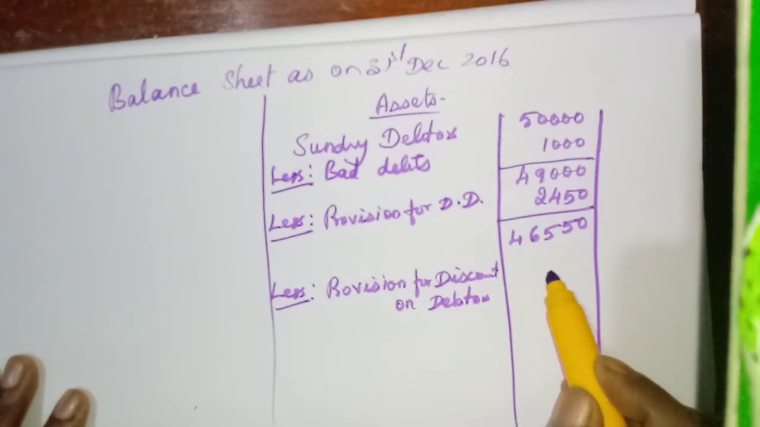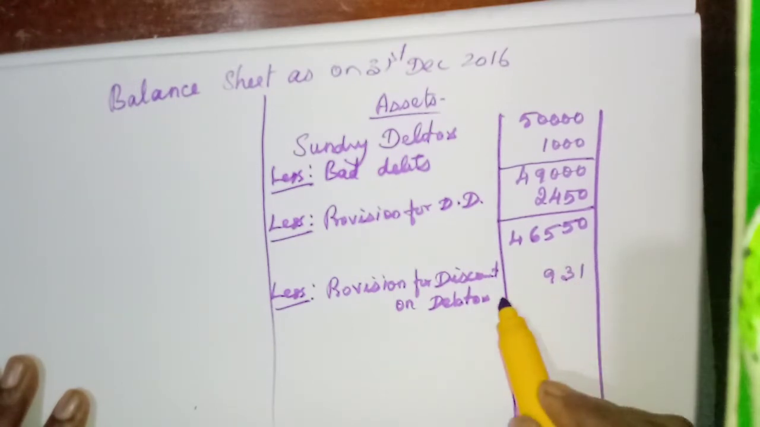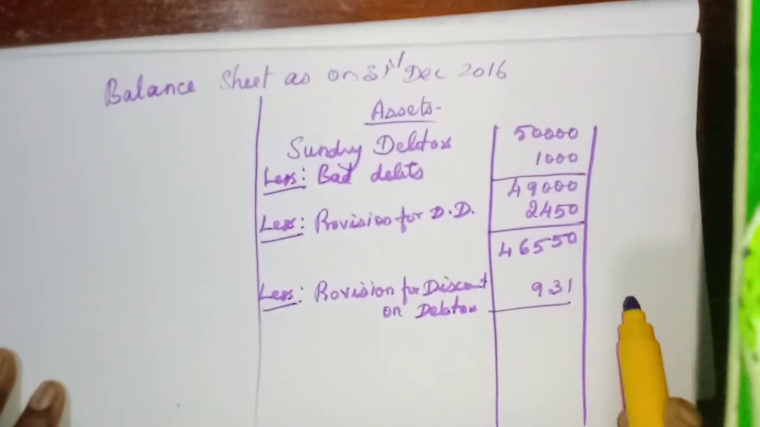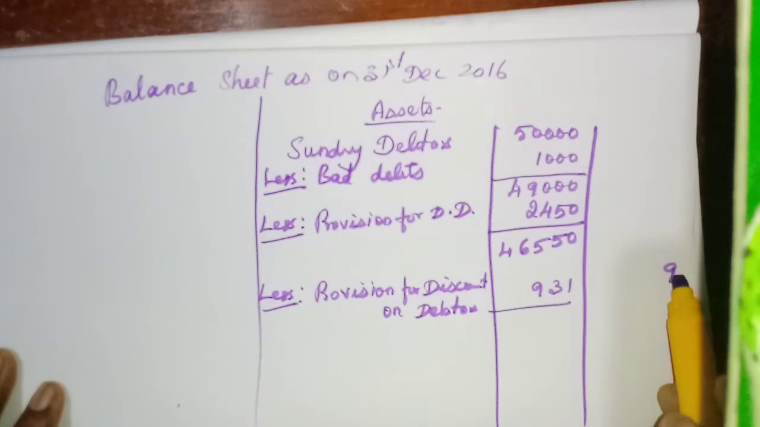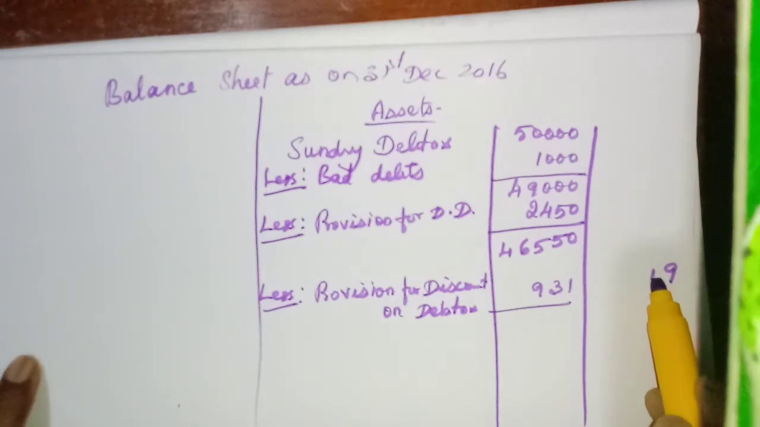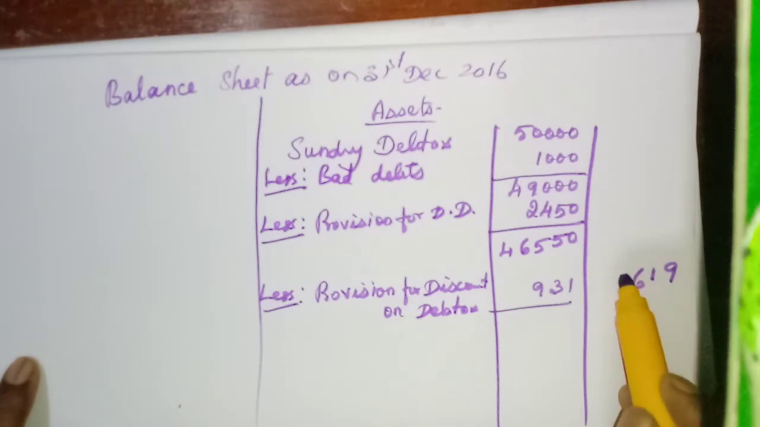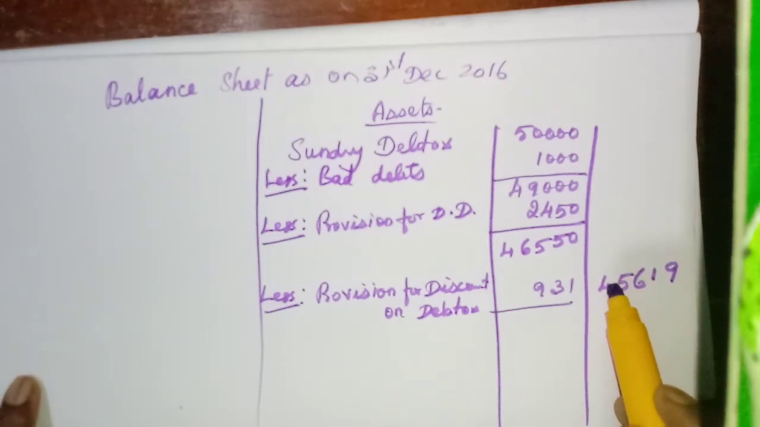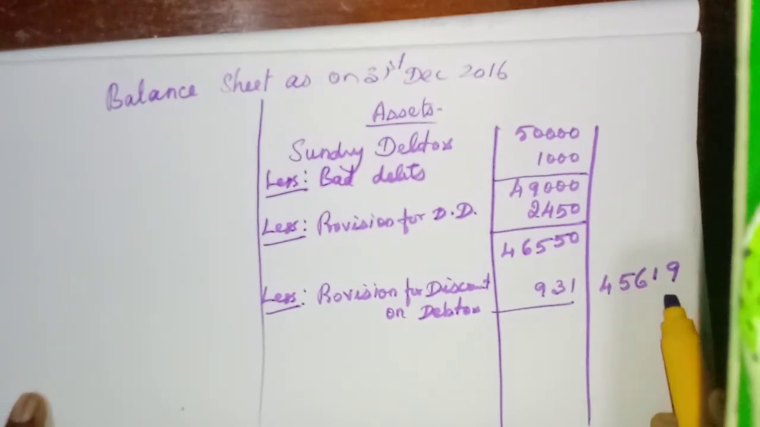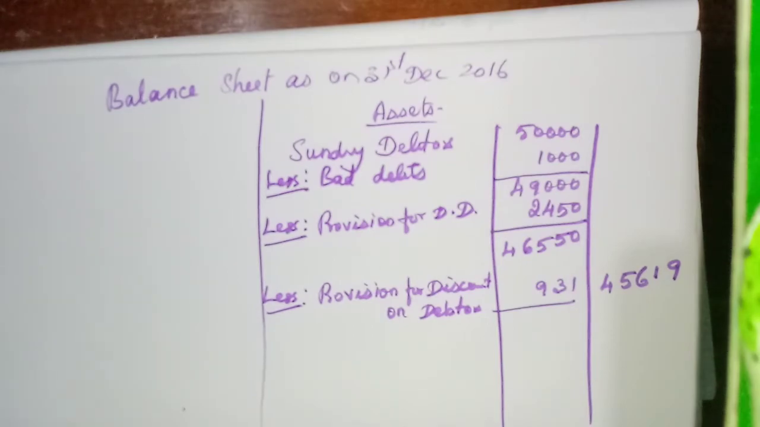931. The net amount we need to write outside. Okay, 4 minus 1, 3. 9 minus 3... then 15 minus 9, 6, 5, 4. So 45,619. Okay, that's all. Now let us do the sixth problem.